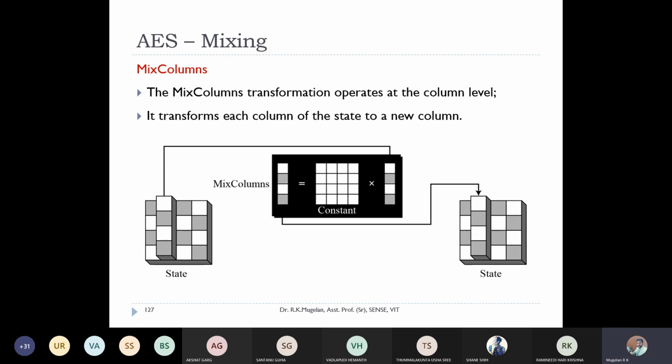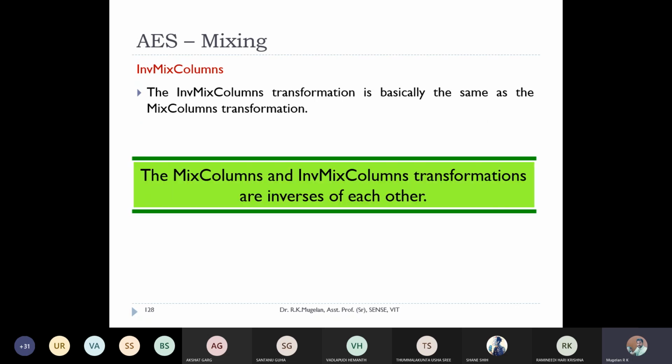So how they will do it is, they will take each and every column here. For example, they took this column. This is the column they have taken, and this constant matrix is going to be multiplied, and I'm going to get a new column here. This entire column will be replaced here. Right. So how is this multiplication going to be done? The inverse matrix columns will again be multiplied with the inverse version of the particular constant matrix.